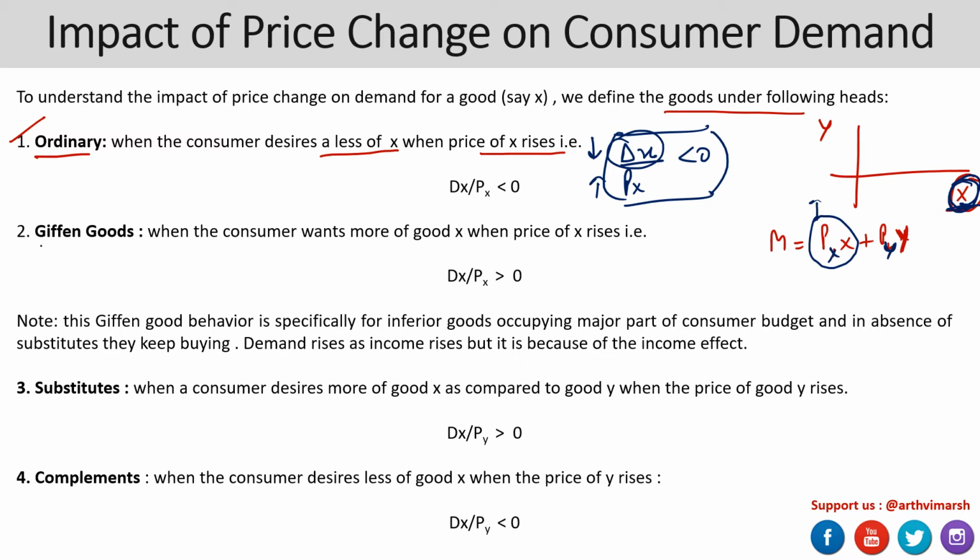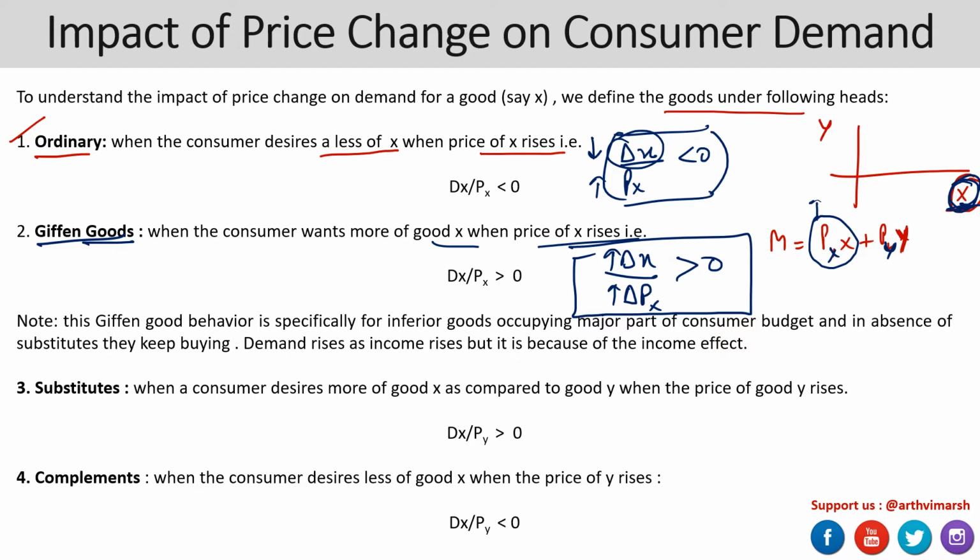Now for the Giffen goods, the case is that the consumer wants to consume more of good X even after the price is going up, even after a price rise delta Px, and still you are consuming more of X. So this is going to be positive, which is the case for Giffen goods. Such goods are termed Giffen goods.